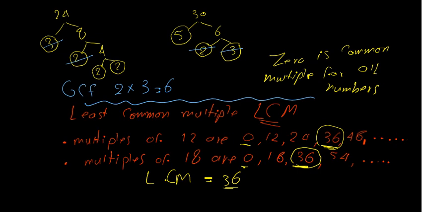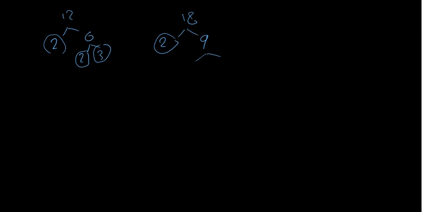What's the second way? By using prime factorization. For 12, we know that it's 2 times 6, it's 2 times 2 times 3. And we know that 18, we can factorize it as 2 times 9. 2 is prime, 9 is 3 times 3, and we will write.